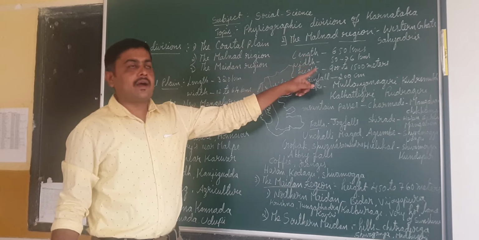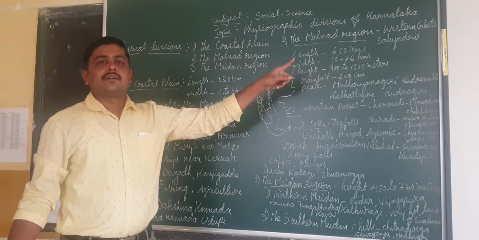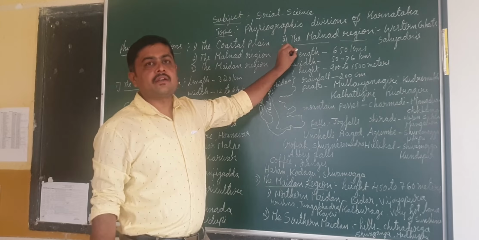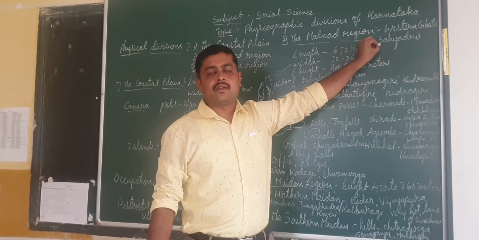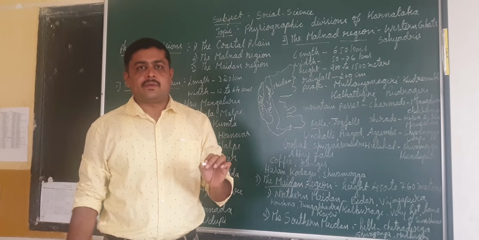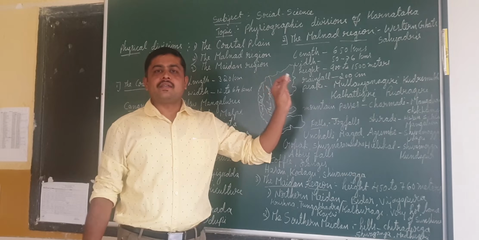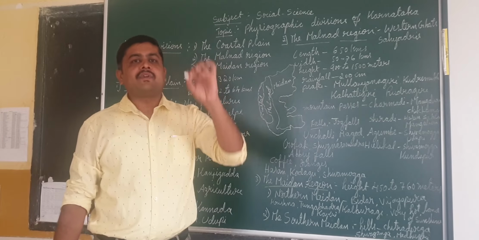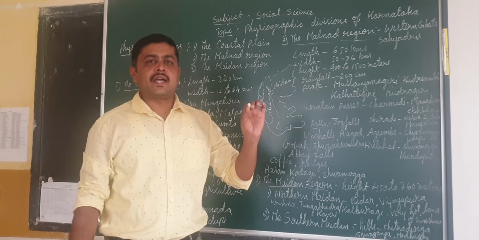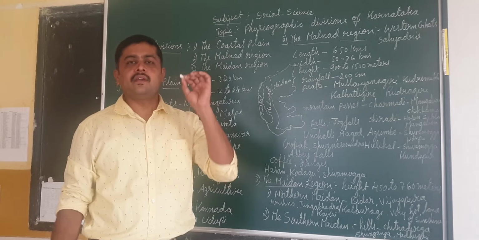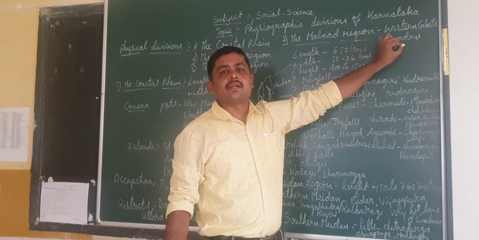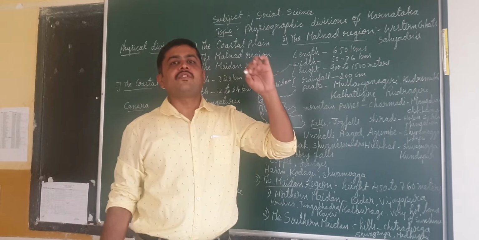Okay, the Malnad region. As I said, the second physical division is the Malnad region. It is the area which consists of the Western Ghats. These Western Ghats are also called Sahyadris. So the Sahyadri mountain range, I think you have already heard about that. Sahyadri is nothing but the Western Ghats. This is the area of the Western Ghats.